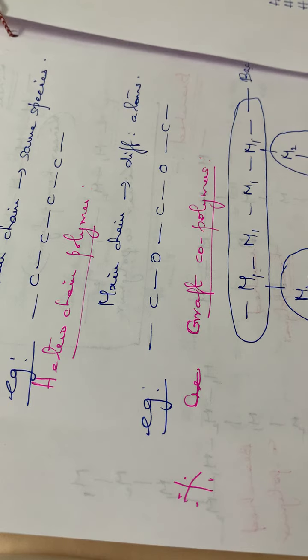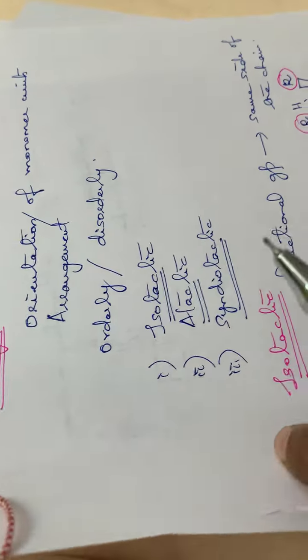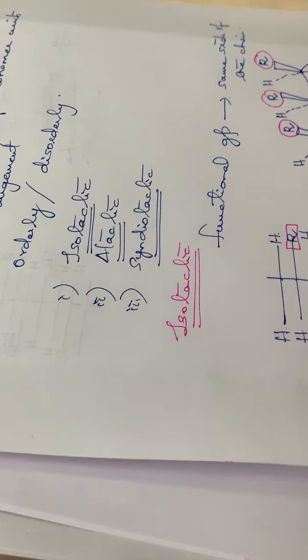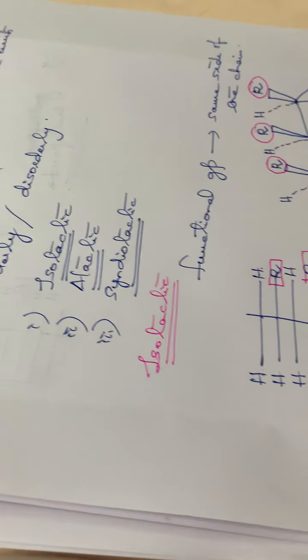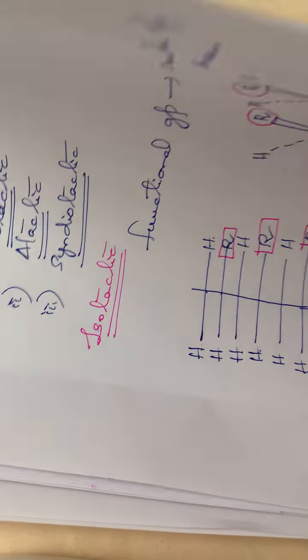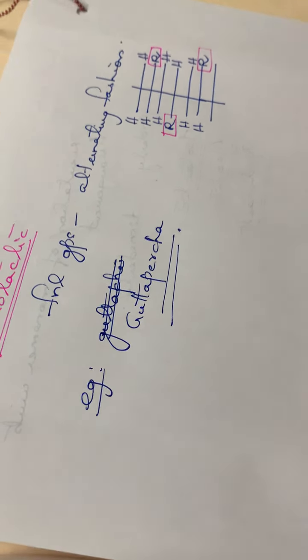classifications of a polymer. Okay, so tacticity is very, very important. It might be asked in your section C, or now it might be asked in your section D part also. So tacticity, 3 types: isotactic, atactic and syndiotactic. I am not repeating this once again. You can watch the video once again. Okay, there is no meaning for repetition by me.